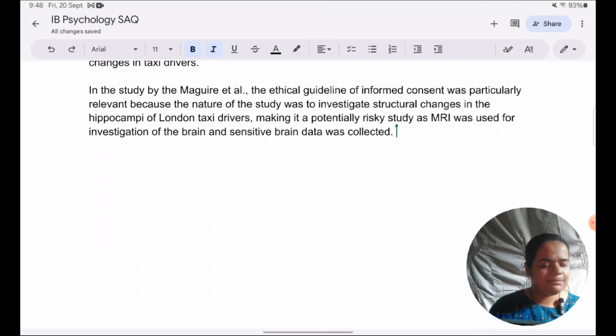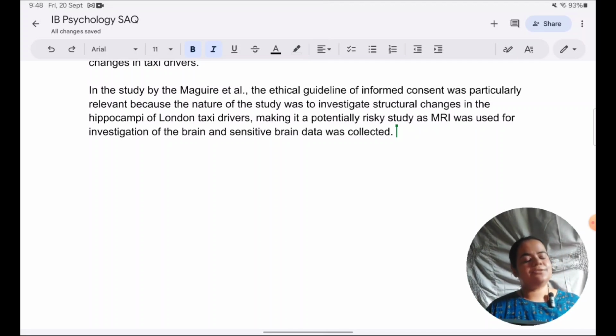It's not explicitly mentioned. This also reminds me of one more thing. Many students feel that when ethical consideration is asked for, whether in SAQ or ERQ, they need to point out ethical flaws in the study. That's not what they've asked you. They've not asked you to show why the study is not ethical. You can also show why the study is ethical. Maguire is ethical, and that is what we are pointing out here. So ethical consideration does not mean ethical flaw. It can mean ethical strengths as well.